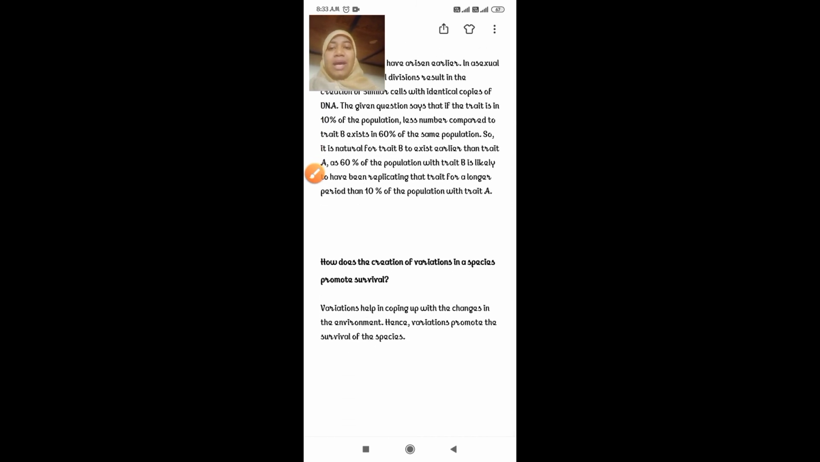Next we have the second question: how does the creation of variation in a species promote survival? The answer is, variations help in coping with the changes in the environment, hence variations promote the survival of the species. Variations help organisms adapt to changes in the environment, and the changes occur according to the changes in the environment.